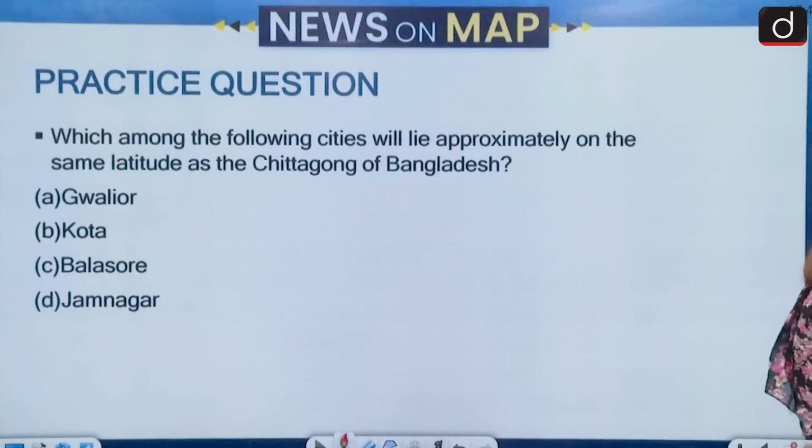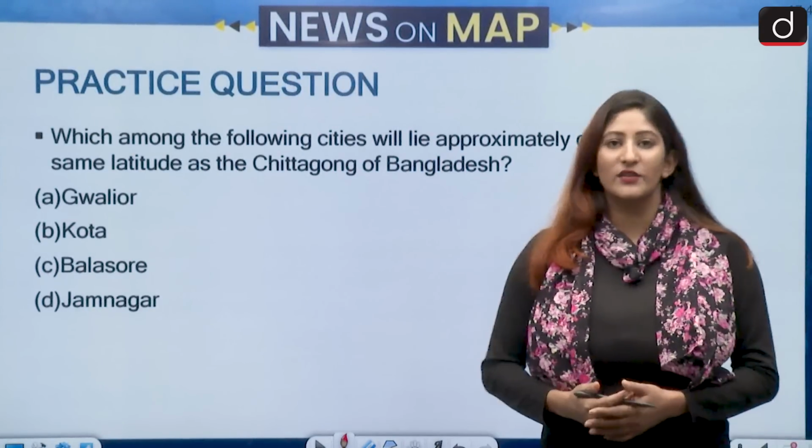Now let us look at the practice question for the next segment. Which among the following cities will lie approximately on the same latitude as the Chittagong of Bangladesh? Gwalior, Kota, Balasore, Jamnagar. Answer this question correctly.